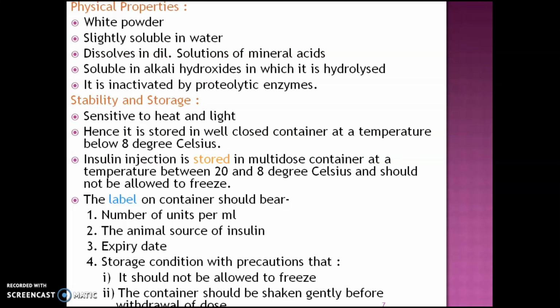Next point is stability and storage. It is sensitive to heat and light. Hence, it is stored in a well-closed container at temperature below 8 degrees Celsius. Insulin injection is stored in a multi-dose container at a temperature between 2 to 8 degrees Celsius and should not be allowed to freeze. Then there are label conditions. The label on the container should bear the number of units per ml and the animal source of insulin. Third is expiry date. Fourth is storage conditions with precautions: first, it should not be allowed to freeze. Second, the container should be shaken gently before withdrawal of dose.